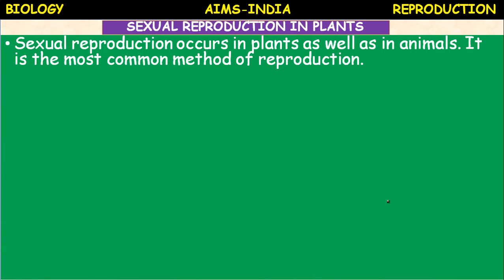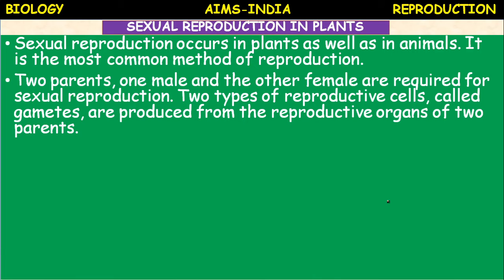Now, most of the plants prefer a method called sexual reproduction. Sexual reproduction occurs in plants as well as in animals. It is the most common method of reproduction and the most advantageous over all the methods which we have studied.